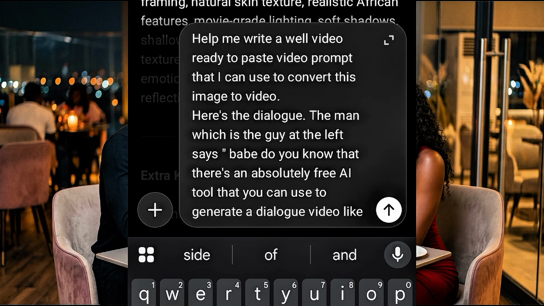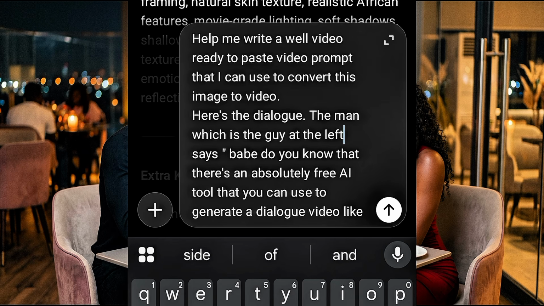I make it more specific, and remember, the more specific you are, the better the result that you are going to get. So what I want the guy to say, the guy is going to say it. What I want the woman to say, the woman is going to say it. Nothing like exchanging dialogue. Okay, so that is why I'm more specific about that.